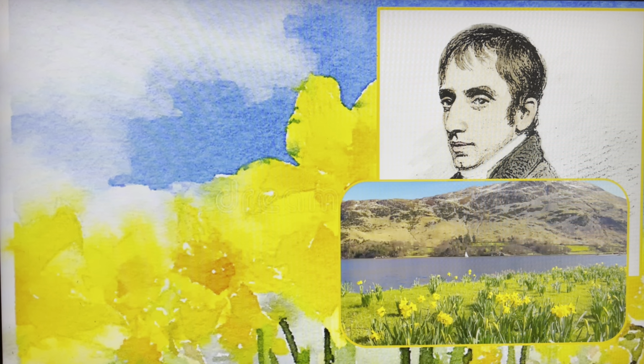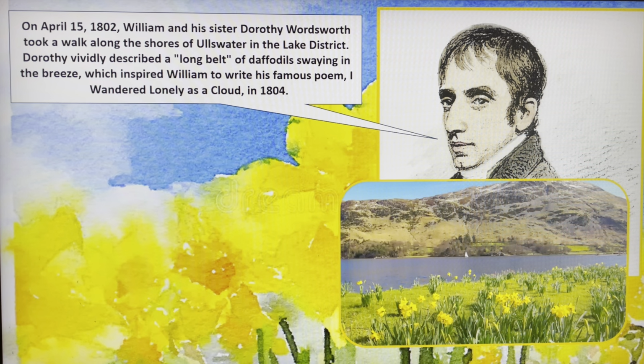Now let's take a look at the context. Let me introduce you to Mr. William Wordsworth. On April 15th, 1802, William and his sister Dorothy Wordsworth took a walk along the shores of Ullswater to the Lake District. Dorothy vividly described a long belt of daffodils swaying in the breeze, which inspired William to write his famous poem, I Wandered Lonely as a Cloud, in 1804.